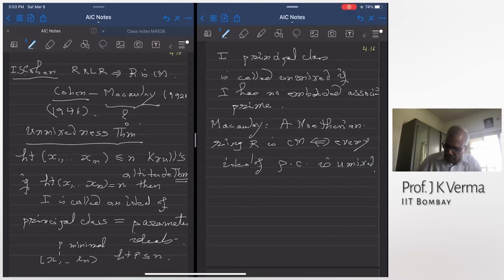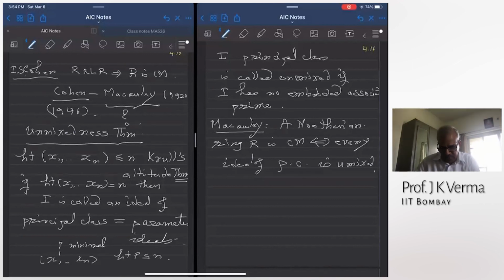Okay, and Cohen proved that regular local rings are Cohen-Macaulay by proving that every ideal of principal class is unmixed in a regular local ring. The proof that I gave is different from the proof that Cohen gave.